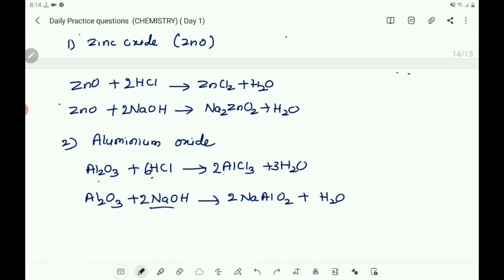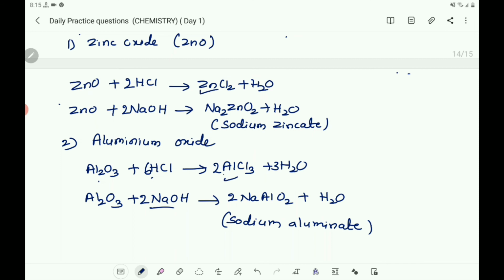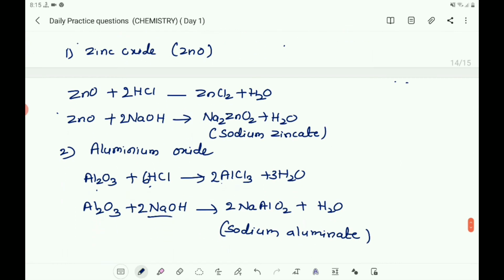So here it is sodium zincate. This is sodium aluminate. And it is aluminium chloride. This is zinc chloride, that you can write easily. These are the examples for the amphoteric oxide, that is zinc oxide ZnO, and aluminium oxide, that you can write the molecular formula of aluminium oxide Al2O3.